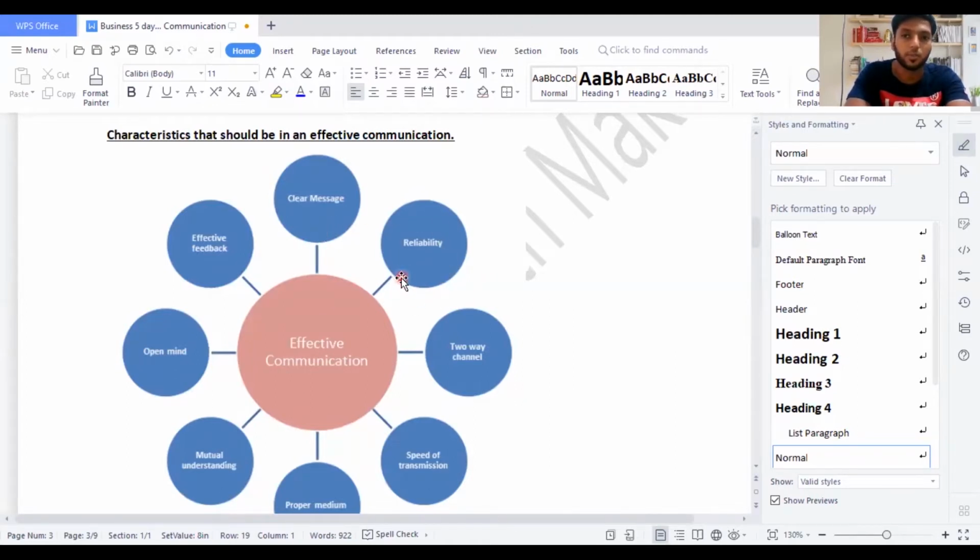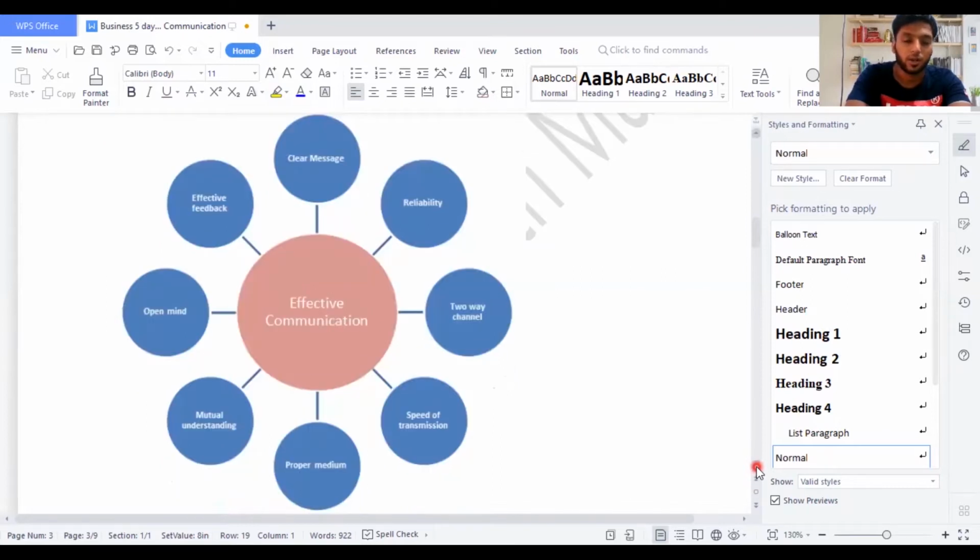Reliability, how true it is. Some people share gossip through calls or face to face. They speak a lot of gossip, and if that information is not reliable, never focus on that. Two-way channel, one person should be able to give the message to another person. So there should be two people in this pattern. If there's one person just communicating, then of course it's the wrong way of communication. Speed of transmission, how fast the message can reach the receiver, is also part of effective communication.